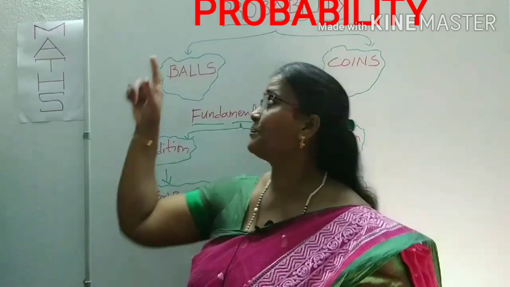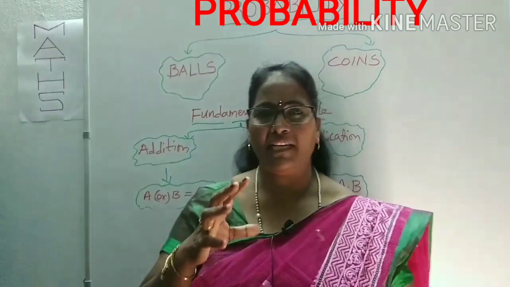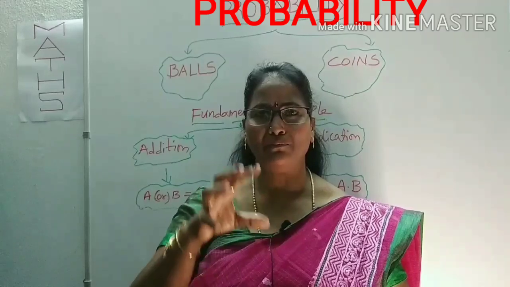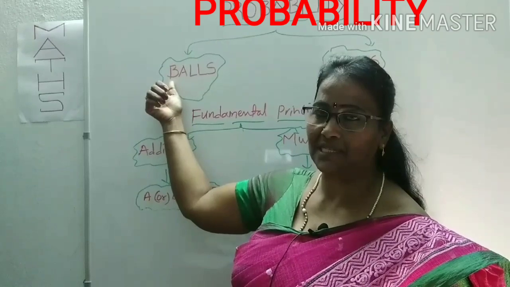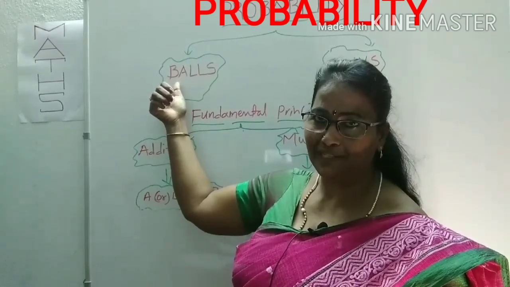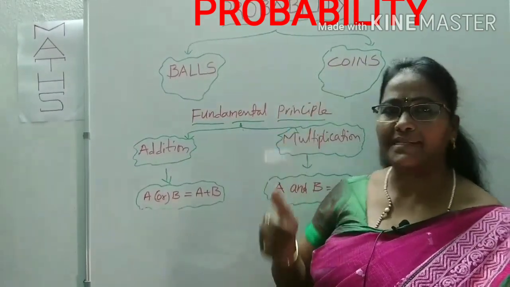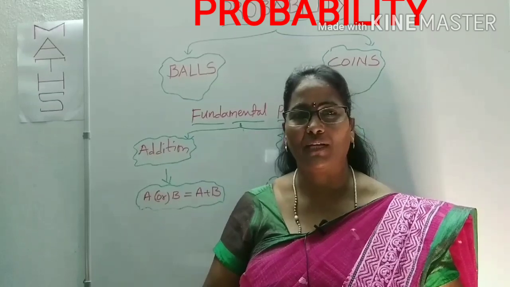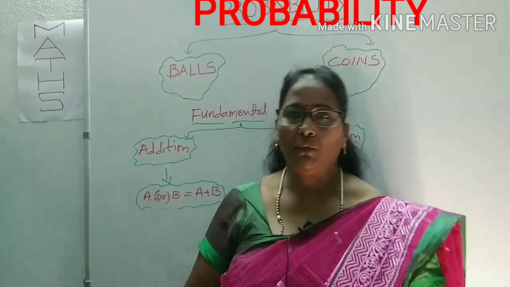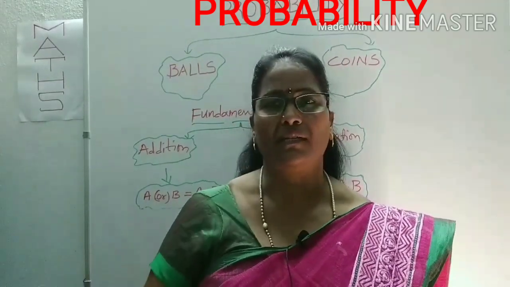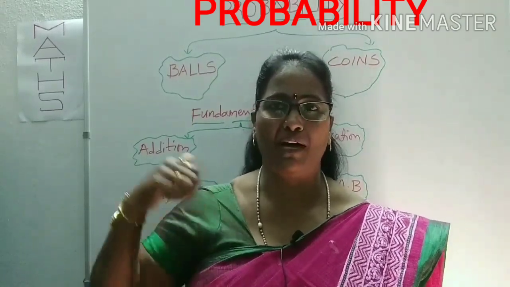The topic is probability. In probability, there are various points, but in this video I am focusing on balls: the probability of various selections of balls, arrangement of balls, as well as coins. These two topics I am mainly covering in this video because they are very important. From these two, you can easily get 2 questions. The remaining questions you can get from the remaining points. So how can you proceed with the probability of balls as well as coins?